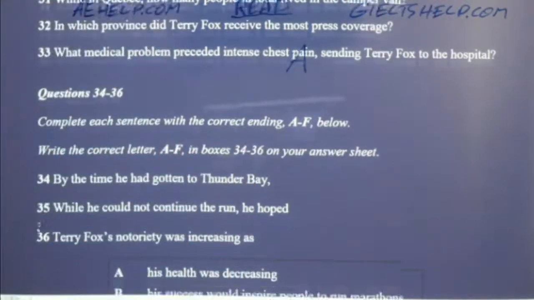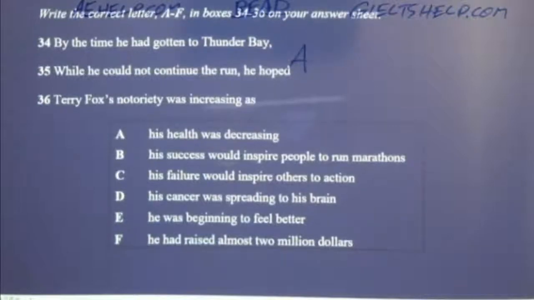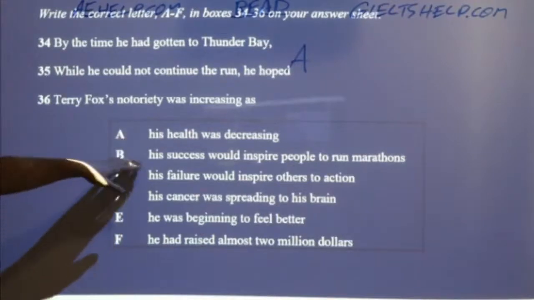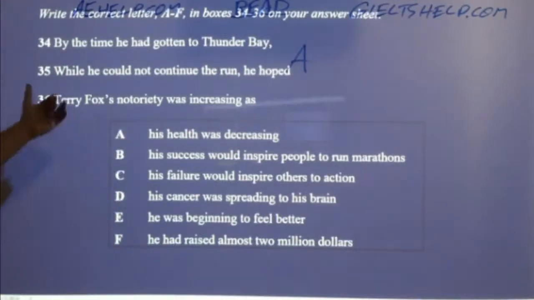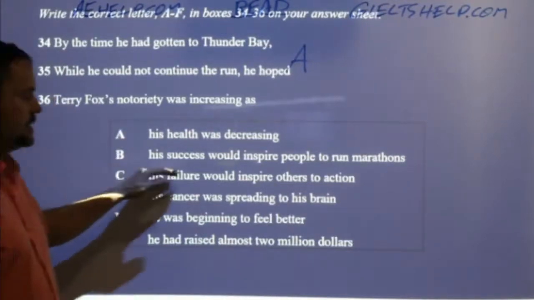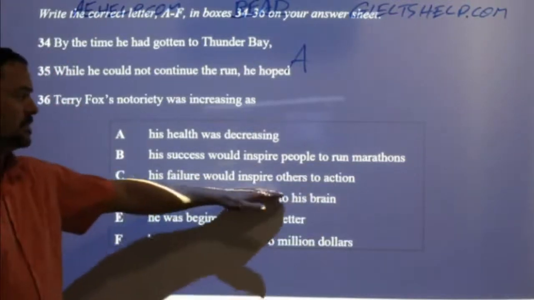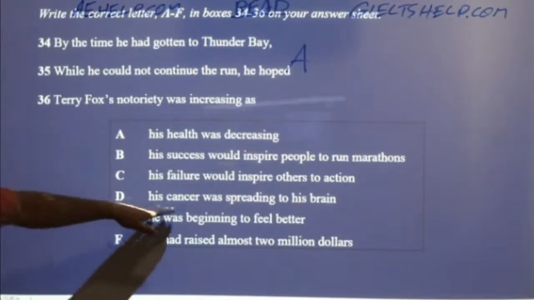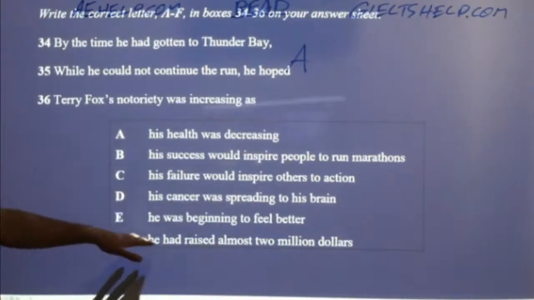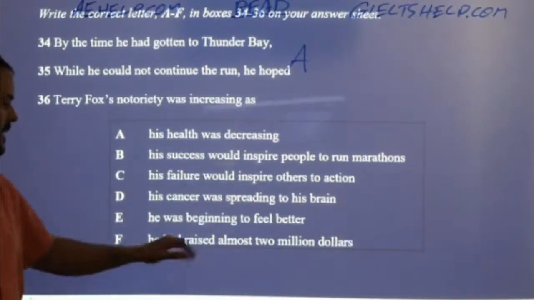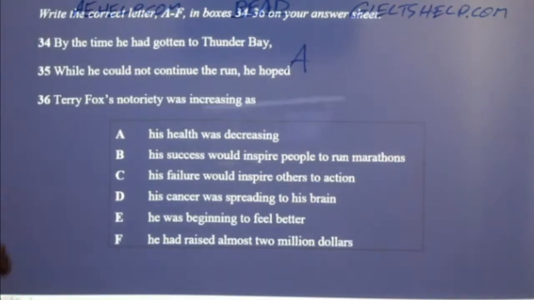So let's see here. His health was decreasing. We've chosen that. Don't cross it out. You never know. It might be a better answer later. His success would inspire people to run marathons. His failure would inspire others to action. His cancer was spreading to his brain. He was beginning to feel better. He had raised almost $2 million.